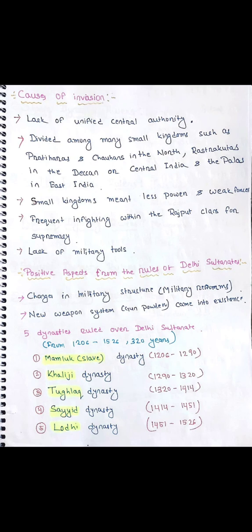India was divided among many small kingdoms such as the Pratiharas and Chauhans in the north, the Rashtrakutas in the Deccan and central India, and the Palas in East India. There were lots of small dynasties, and many small kingdoms meant less power and weak forces. There was also infighting between the Rajput clans for supremacy. The foreign invaders first defeated a Rajput king in Delhi, Prithviraj Chauhan.